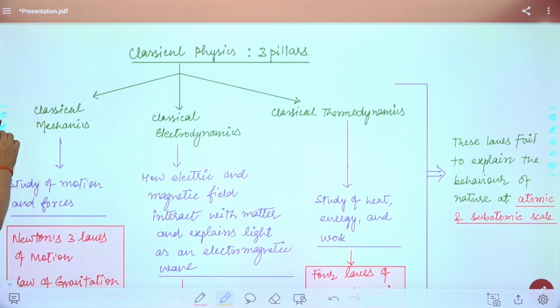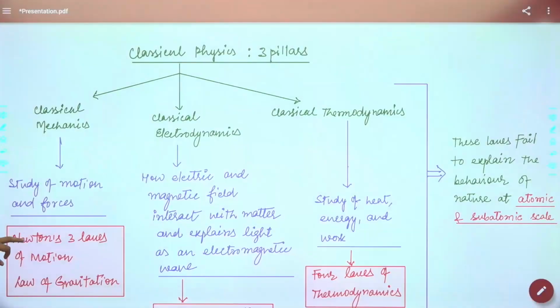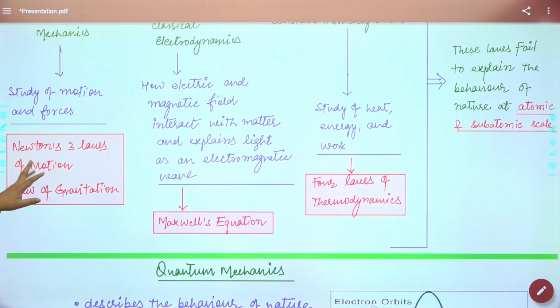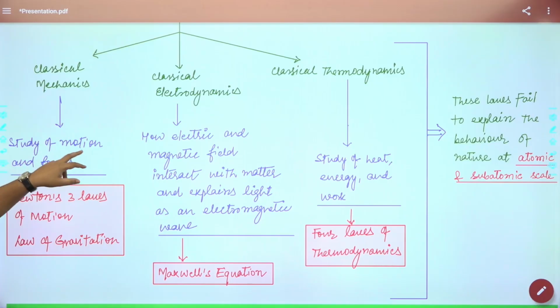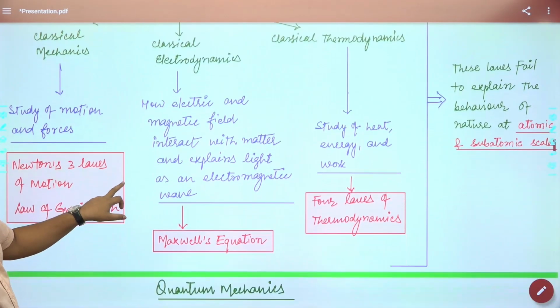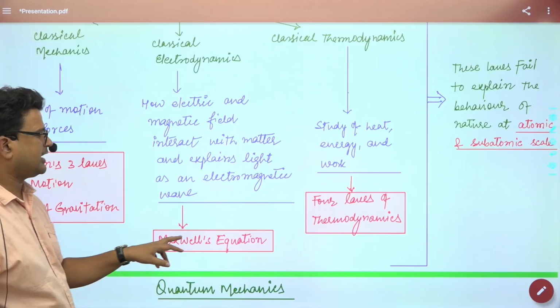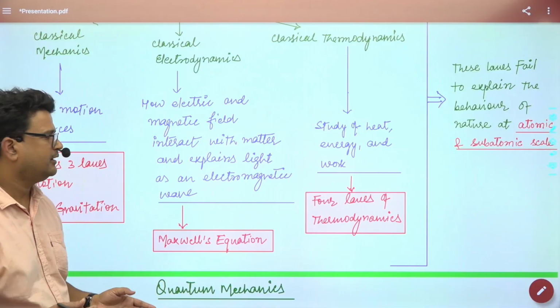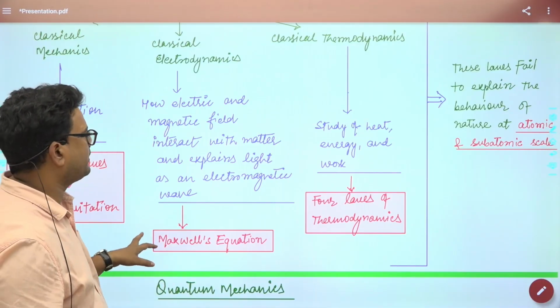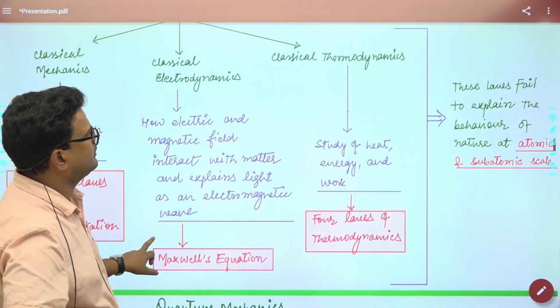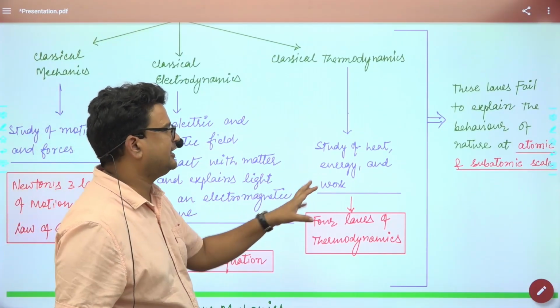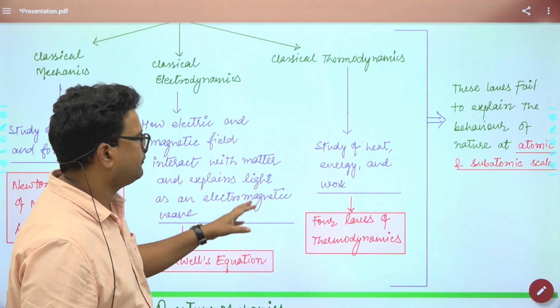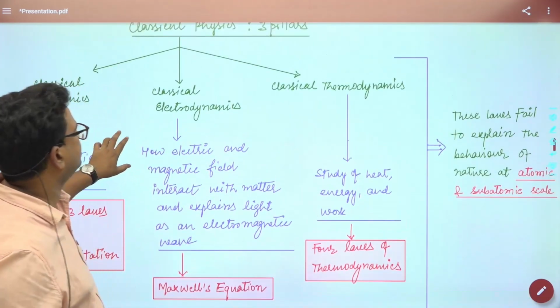Through classical mechanics, we study motion and forces. We have studied Newton's three laws of motion in school, and the laws of gravitation. In classical electrodynamics, we study Maxwell's equations, in which we study how electric and magnetic fields interact with matter. It also explains the electromagnetic nature of light. In thermodynamics, we study heat and energy, and there are four laws of thermodynamics. They are the pillars of classical physics.